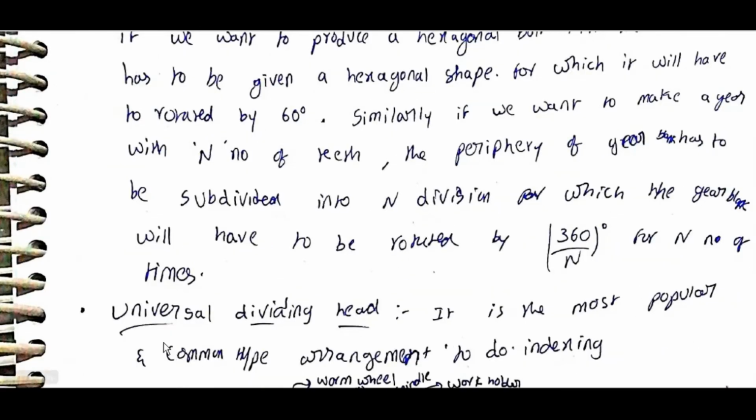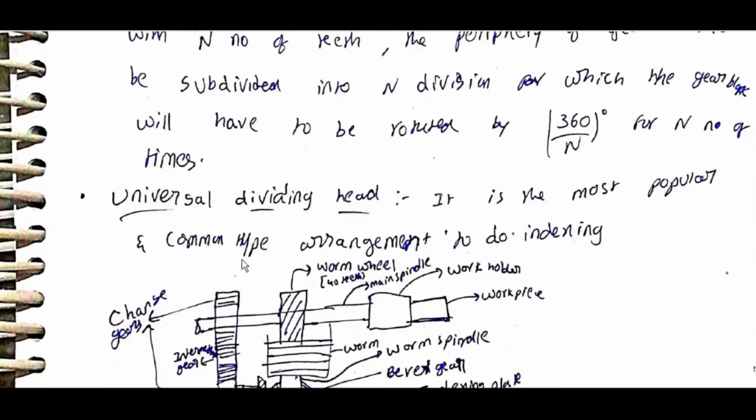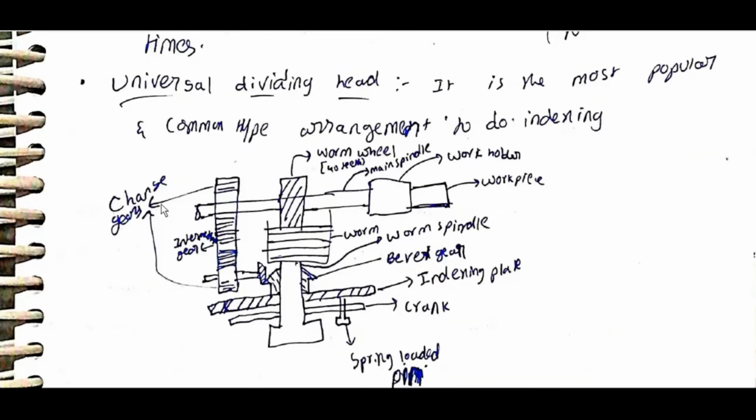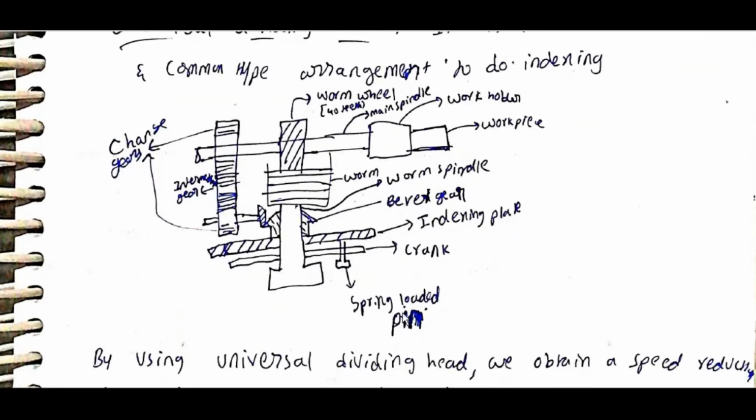Universal dividing head is the most popular and common type of arrangement to do indexing. Change gears indexing. Worm wheel 40 teeth, main spindle, work holder, workpiece, worm spindle, bevel gear, indexing plate, crank, spring loaded pin.